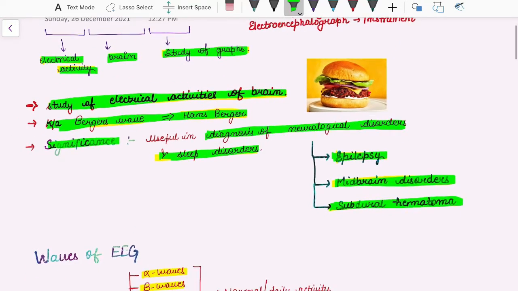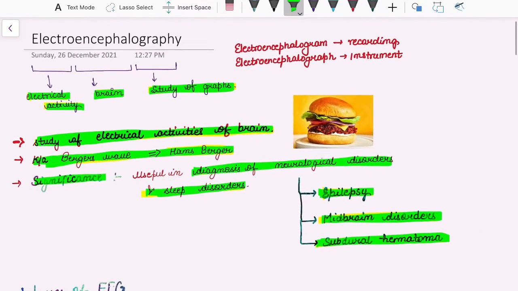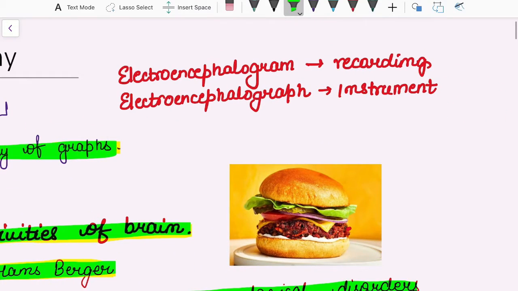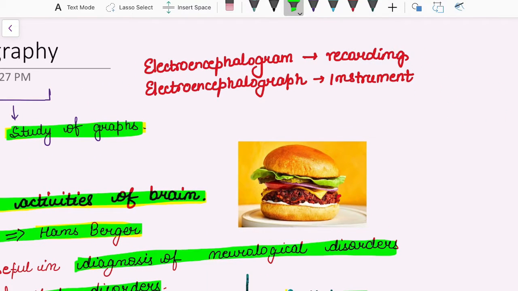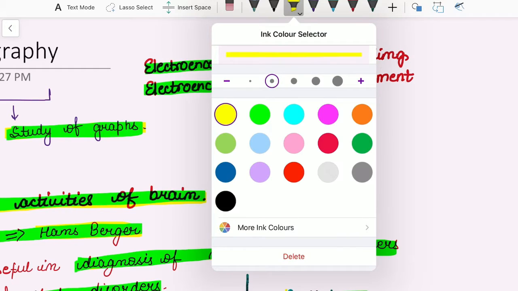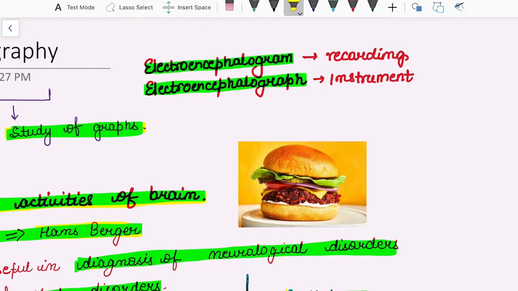So, before going to the waves of EEG, let's resolve the confusion among these two words. What is the electroencephalogram and what is electroencephalograph? Electroencephalogram is the graphical recording of EEG wave, while electroencephalograph is the instrument used to record the EEG waves.